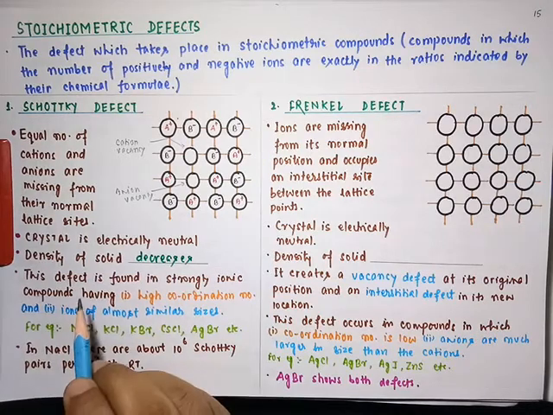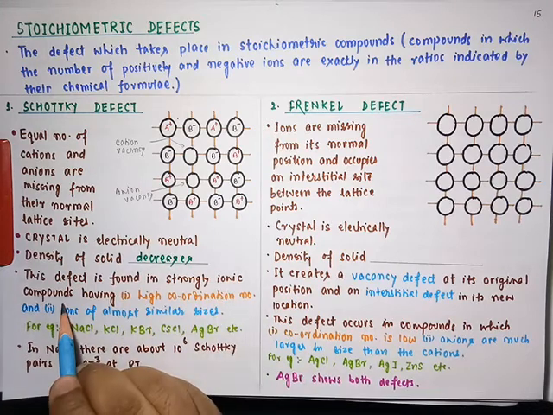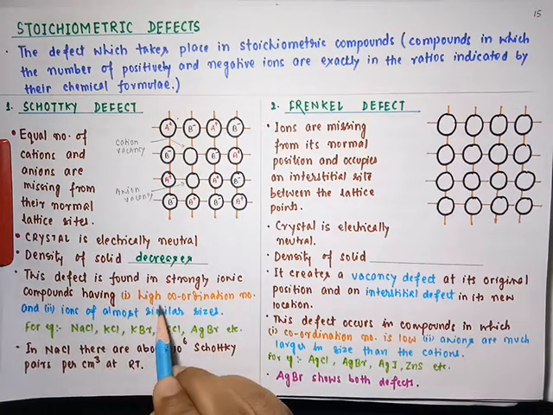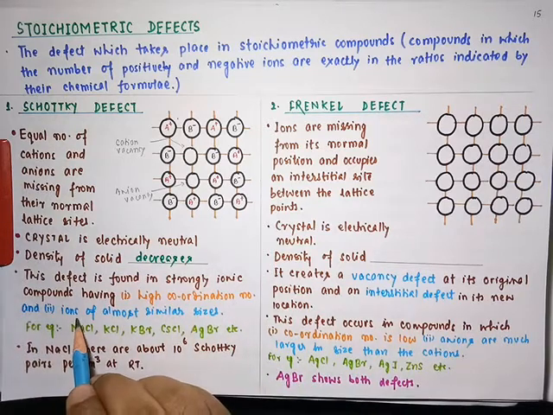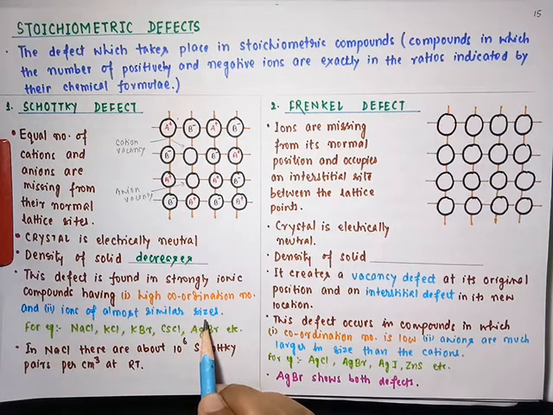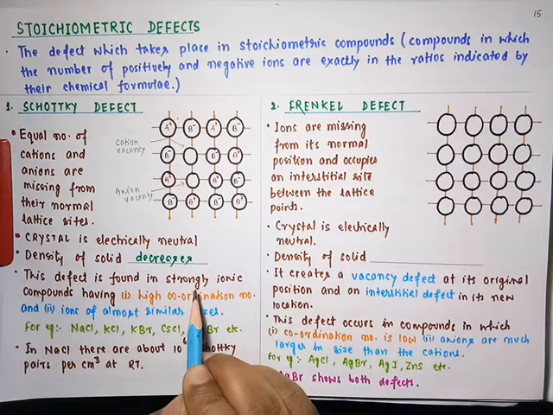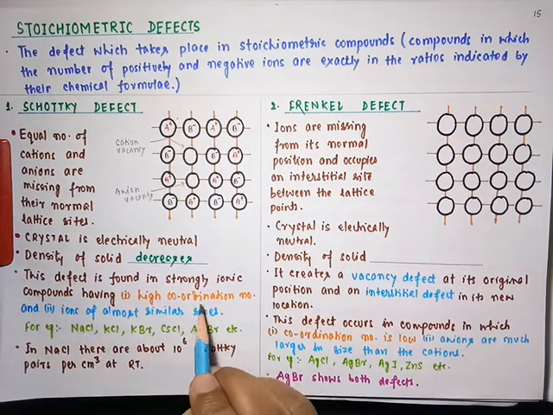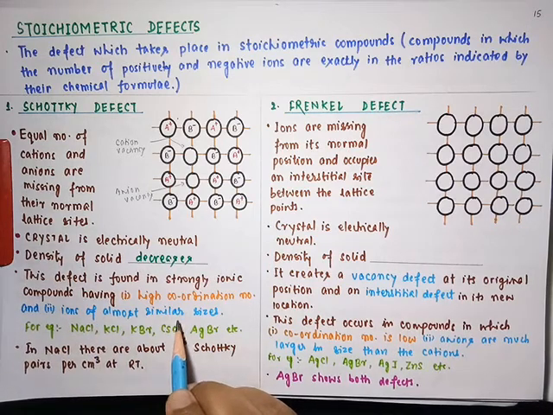Now the thing to be noted here is that this defect is found in strongly ionic compounds, that is, compounds which have high coordination number and ions of almost similar sizes. You have to remember that this defect arises in strongly ionic compounds, with high coordination number and almost the same sizes of cations and anions.